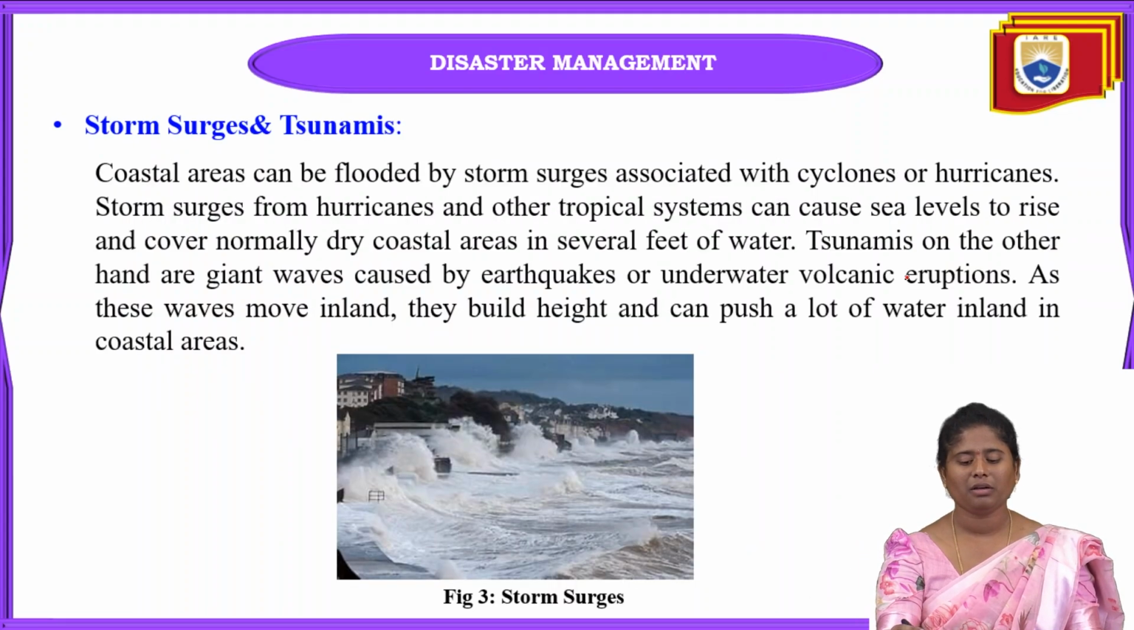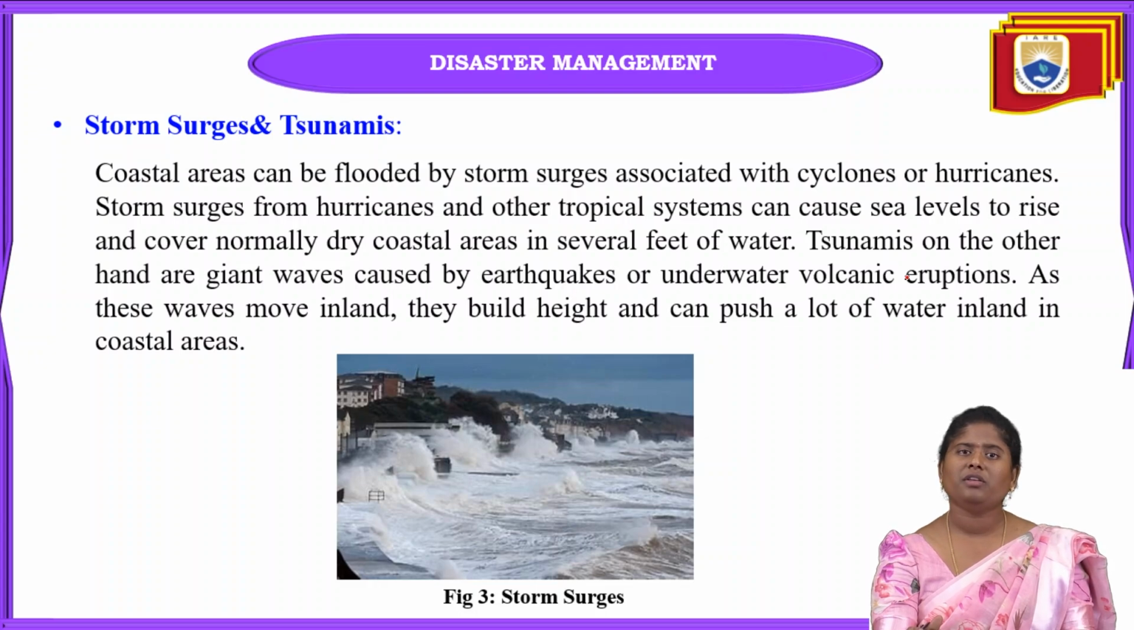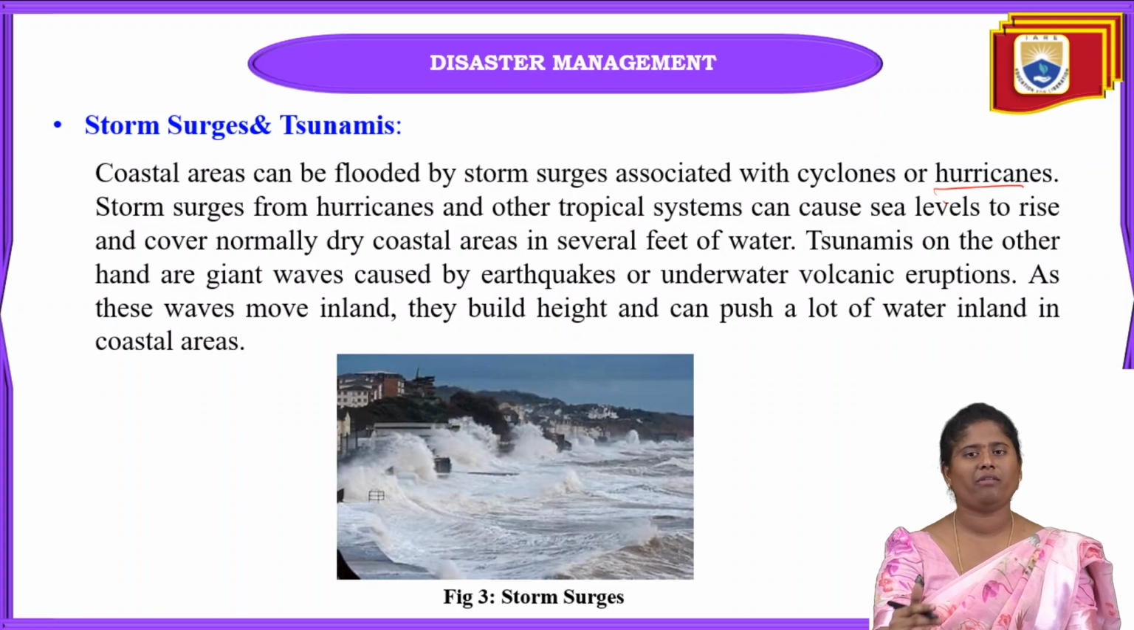Okay. Next one is storm surges, and also tsunamis. In coastal areas, flooding can occur due to storm surges, and this is mainly associated with cyclones and hurricanes. When storm surges from these hurricanes happen, they cause the sea level to rise, and also it will cover the coastal areas normally.